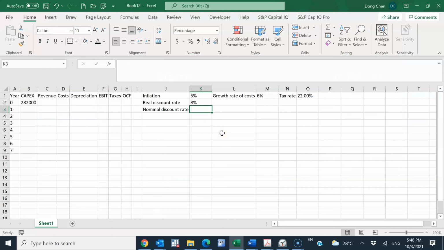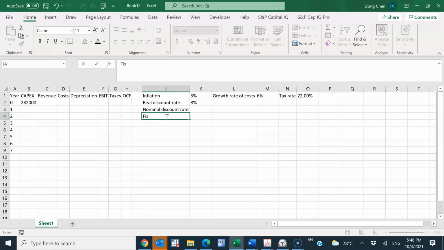As we said, it's a little easier to convert the discount rate into nominal terms. So we need to use the Fisher equation. What is the Fisher equation?